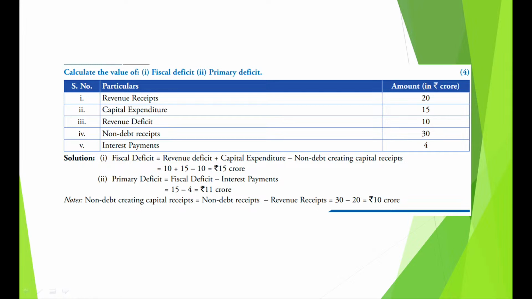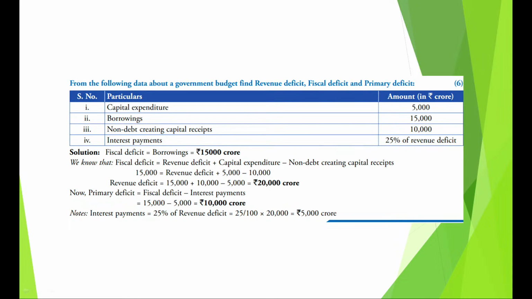Once you get your fiscal deficit, then you go to the third deficit, which is the primary deficit, which is fiscal deficit minus interest payments, and which is 15 minus 4, which is 11 crores. Like this, you can be given another example, another numerical. Now borrowings here, look at this question very carefully. You are given capital expenditure, you are given borrowings, you are given non-debt creating capital receipts, and you are given interest payments. Now what are borrowings, children? Borrowings is nothing but fiscal deficit, alright.